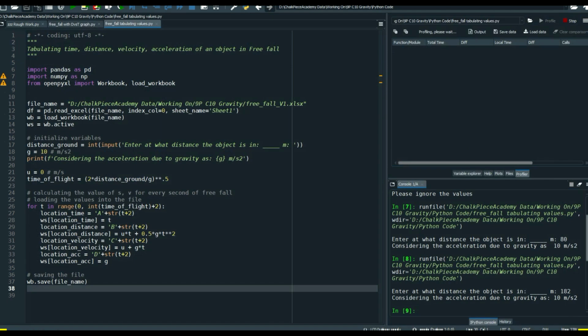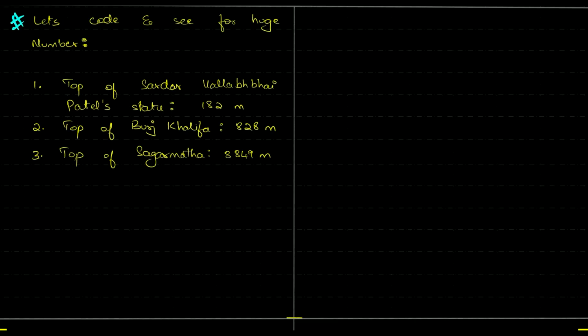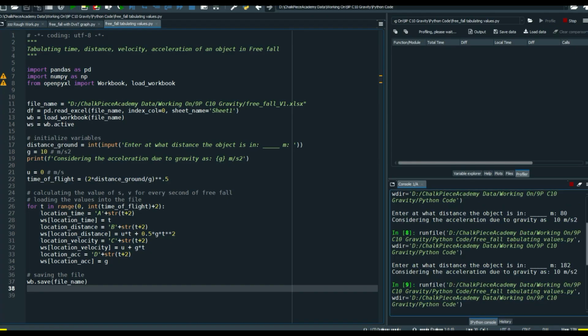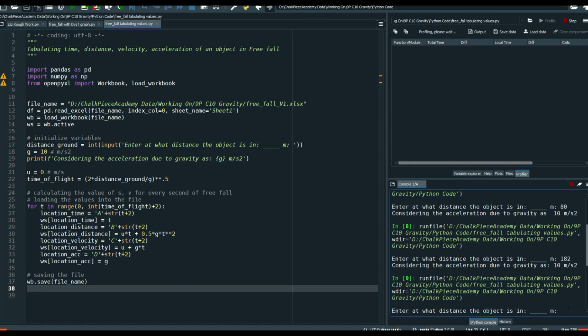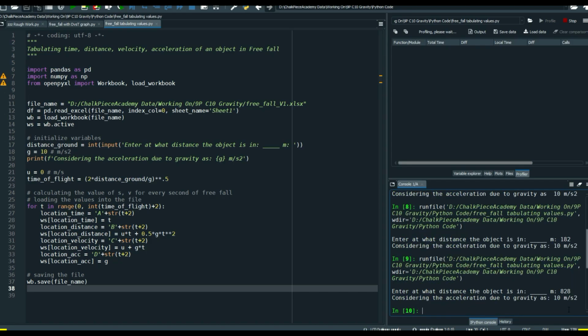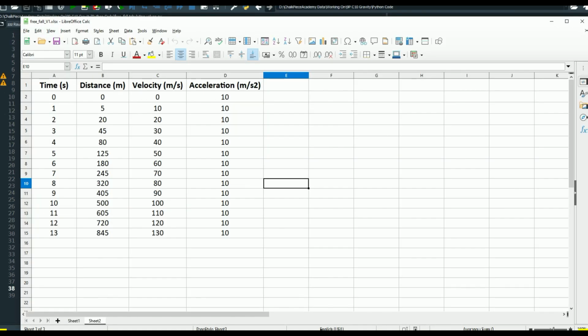Now let's drop it from Burj Khalifa. So 828 meters. Let's see how long it will take. These are all supposedly near the surface of the earth, not far away. What do you guys guess? How long will it take? 828 meters, almost 13 seconds. Just 13 seconds from such a huge building.